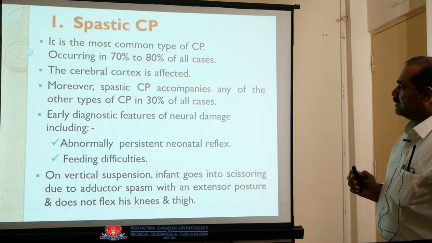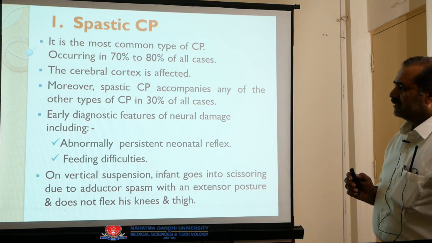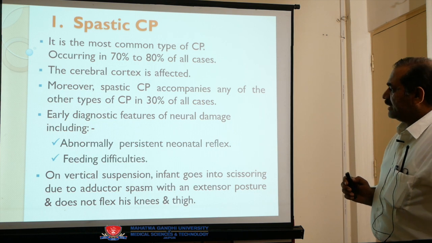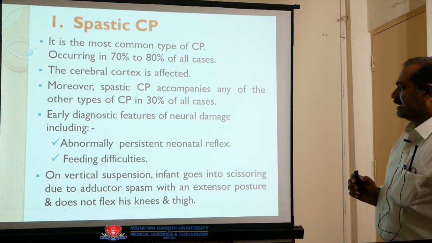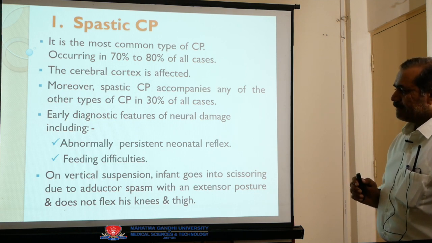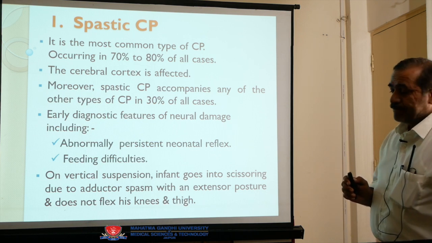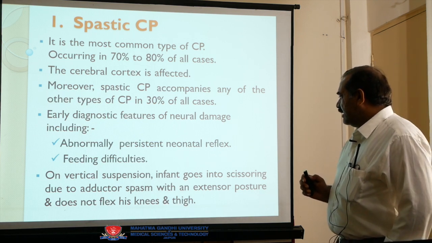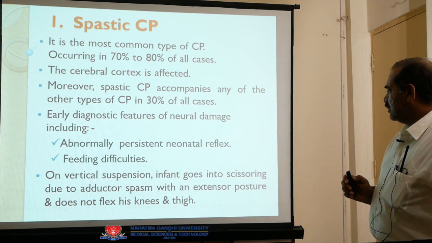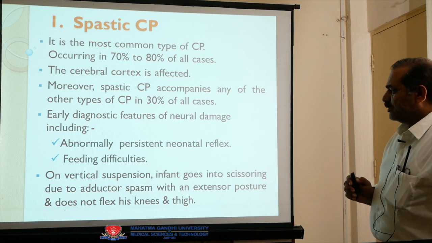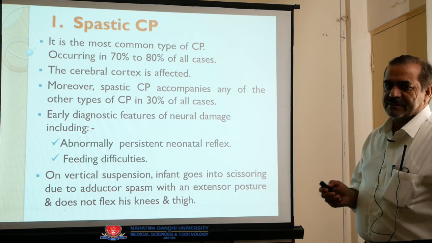Early diagnostic features of neural damage include abnormality, persistent neonatal reflexes, and feeding difficulties. Next, on vertical suspension, the infant goes into scissoring due to the adductor spasm with an extensor posture and does not flex his knees and thighs.